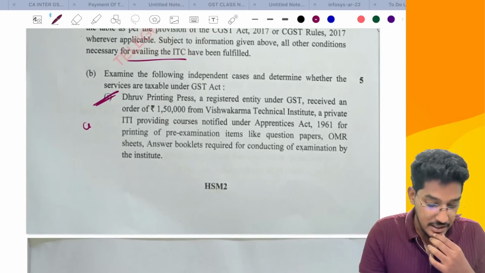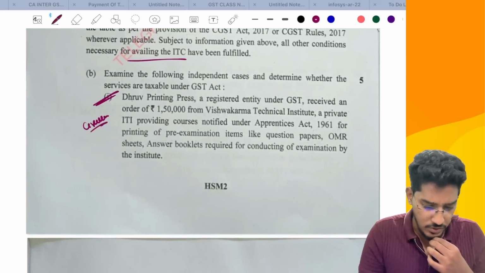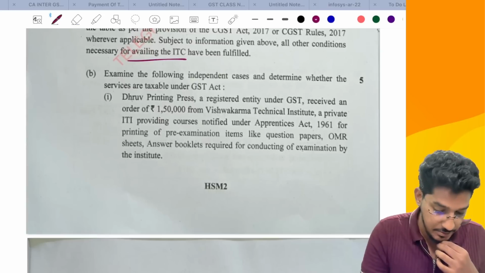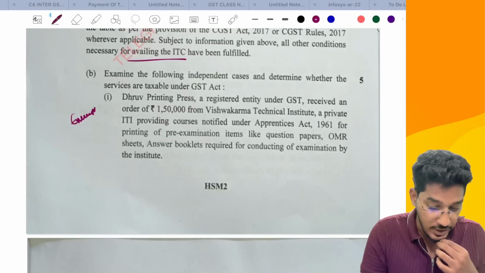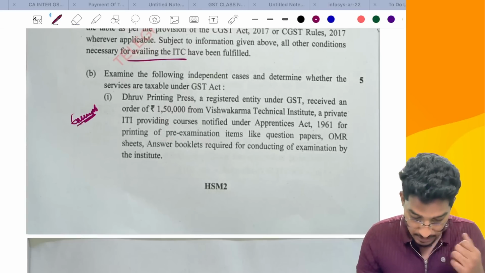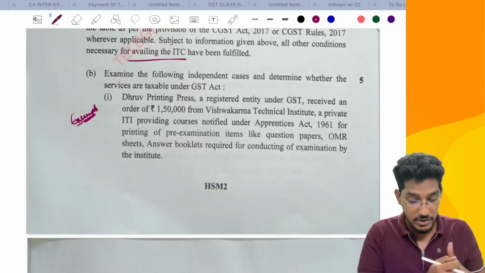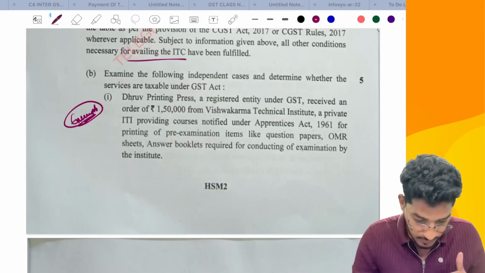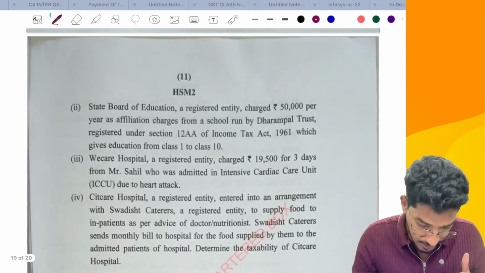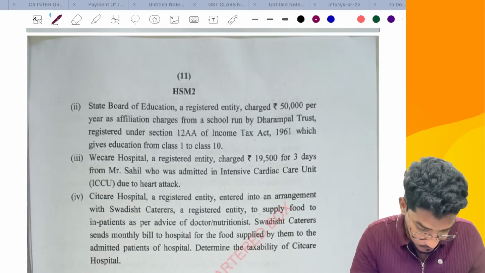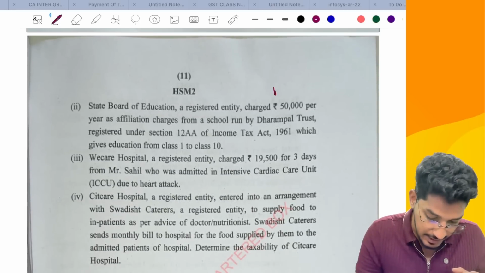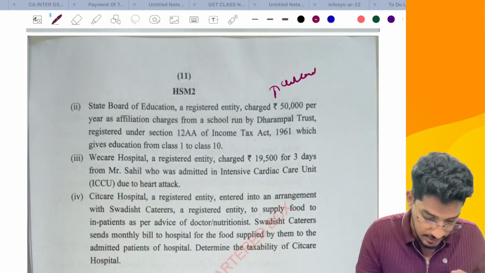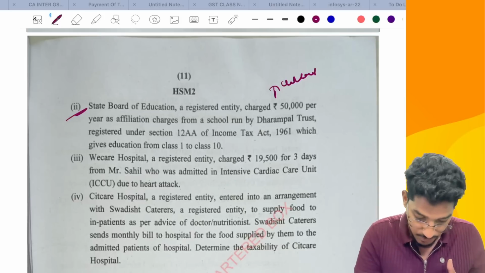Then printing related one circular we have discussed in the supply chapter. No, this is not printing related. This is relating to exemption. Exemption to educational institutions, that is, services provided in relation to conduct of an examination. So this is the question relating to the exemptions chapter. Next, this is also relating to charitable and educational institutions. This question is also relating to that exemptions chapter only.